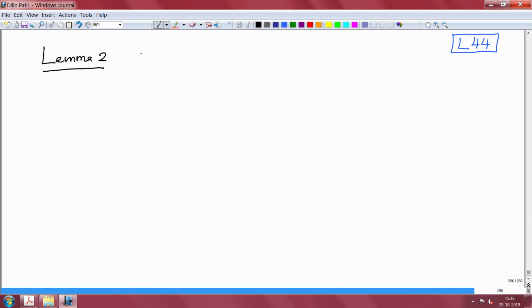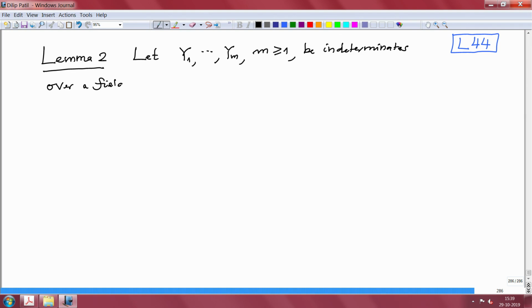So suppose y1, y2, ..., ym, m is at least 1, not 2, be indeterminates over a field capital K. Then this K(y1, ..., ym), this is the quotient field of the polynomial ring.